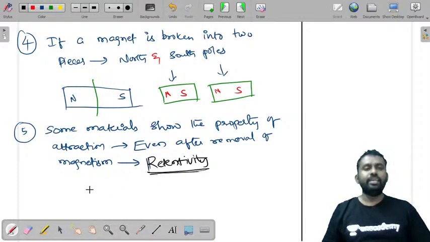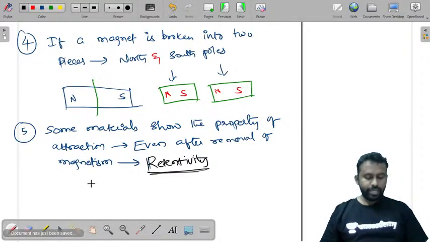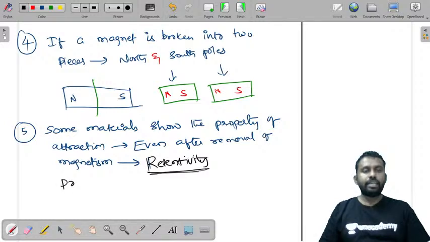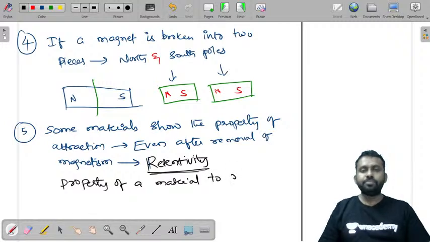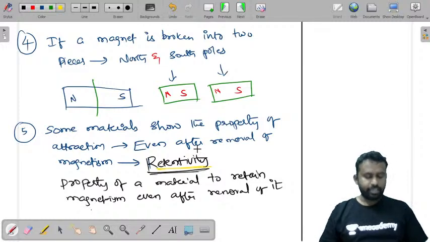What is retentivity? It is the property of a magnetic material to retain magnetism even after removal of the magnetizing force. It is called retentivity.